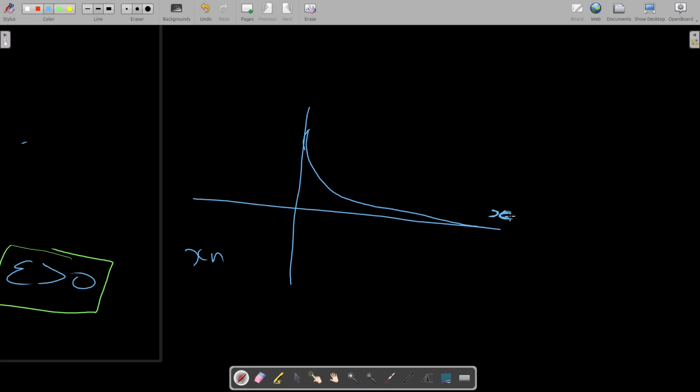Keep that in mind. And this x is a real number. Now we take an epsilon, which should be positive. Let me just place this on the side.